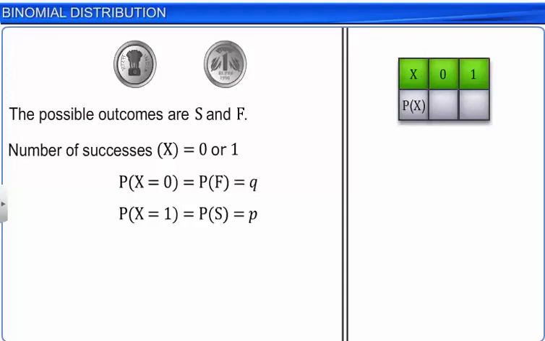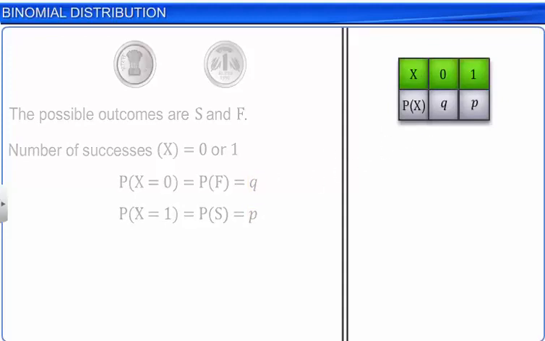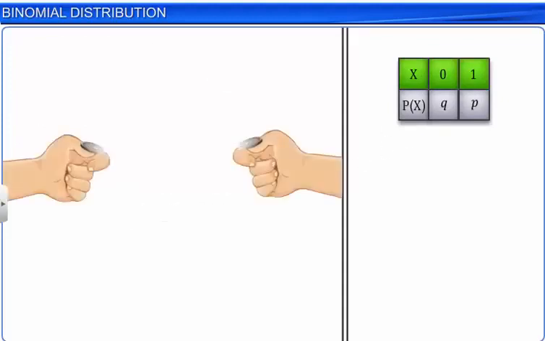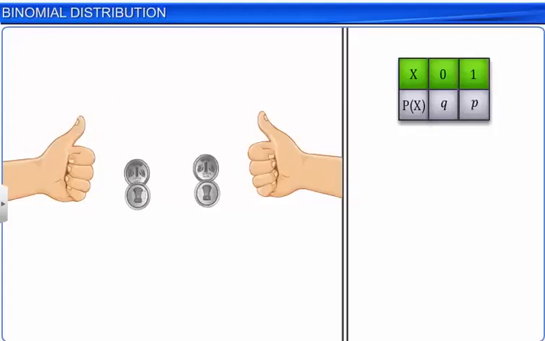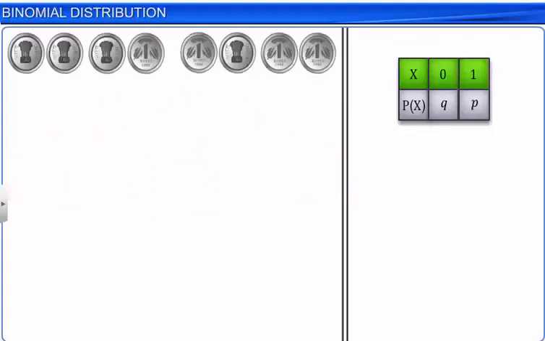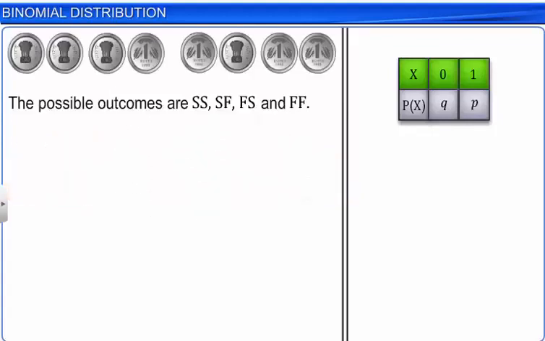Next, let the coin be tossed twice. In this case, the possible outcomes are SS, SF, FS, and FF. Here the number of successes is 0, 1, or 2.